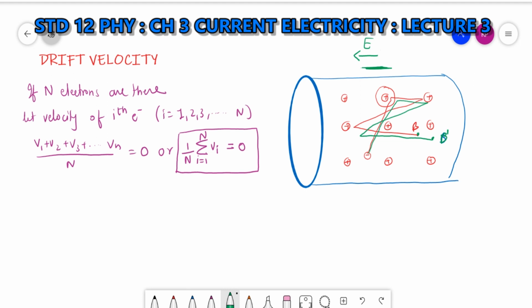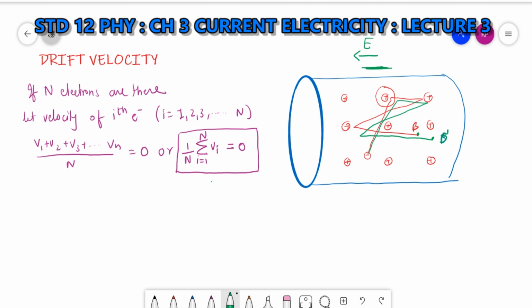Now see what we had done. We had taken this electric field E. Or let's place the conductor in an electric field.